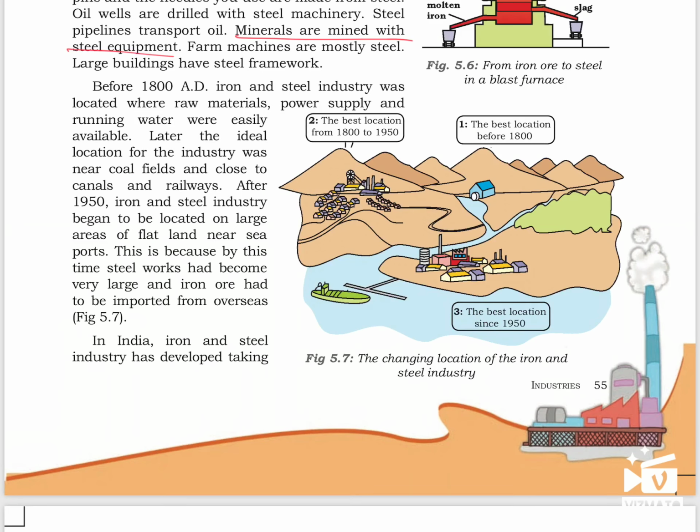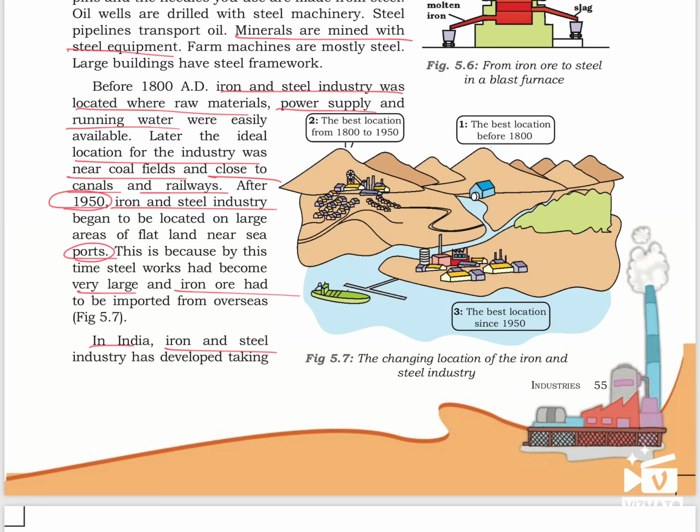In the past, iron and steel industry was located where the raw material, power supply and running water are easily available. Later, the ideal location for industry was near coal fields and close to canals and railways. After 1950, iron and steel industry began to be located on large areas of flat land near seaports. This is to make the transportation very easy so that raw materials can be imported from overseas.